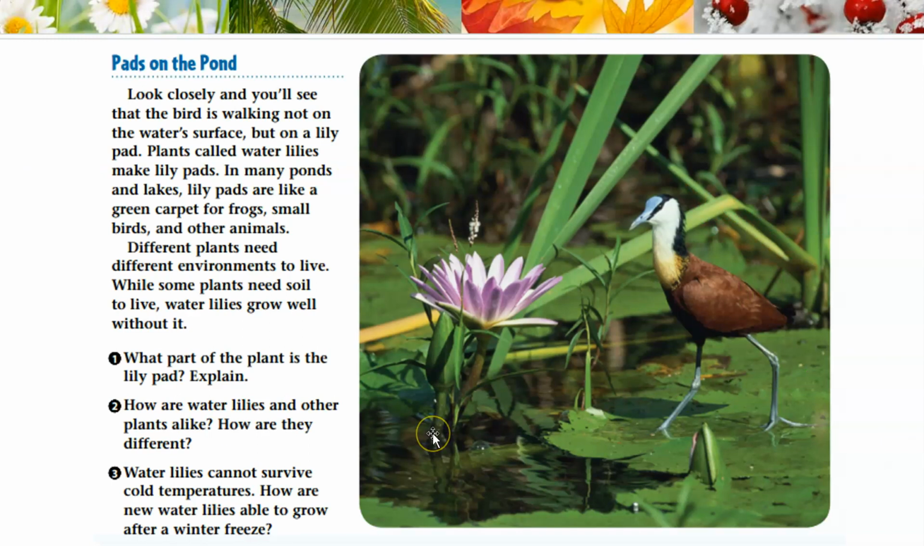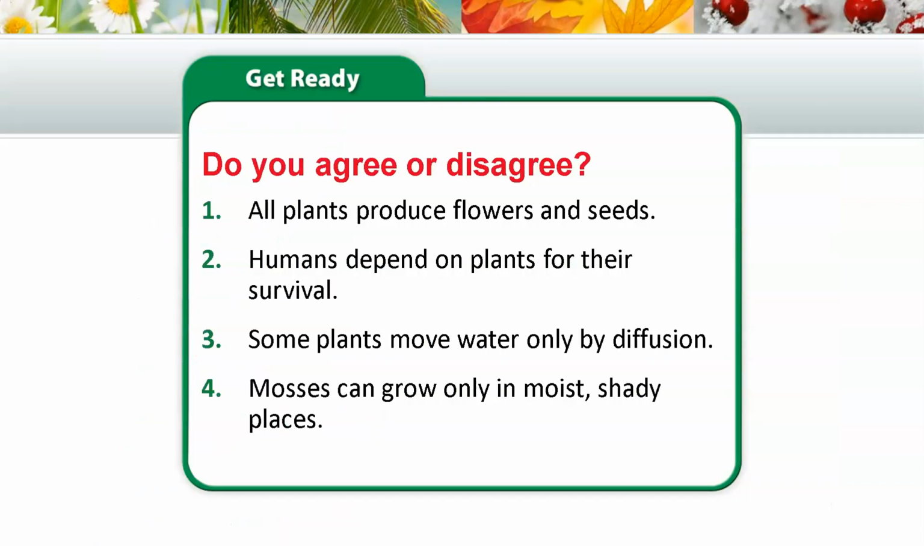But you've probably seen lilies on a pond. That bird is on a lily pad, and plants called water lilies make lily pads. So what part of the plant is the lily pad? Is it the leaf? Is it the flower? Is it the stem? And how are water lilies and other plants alike, and how are they different? That's something we're going to be talking about today: plant diversity.